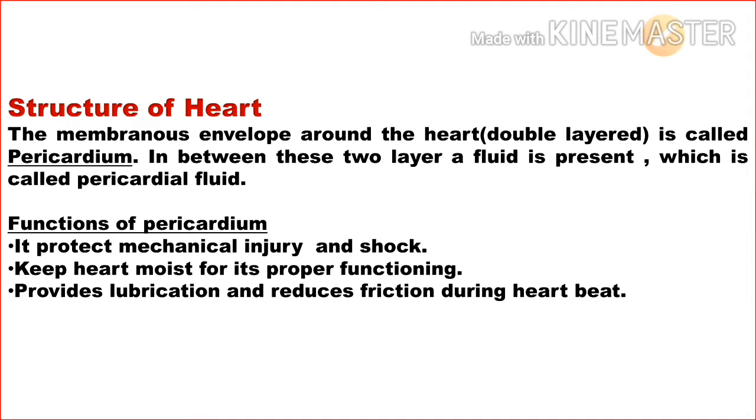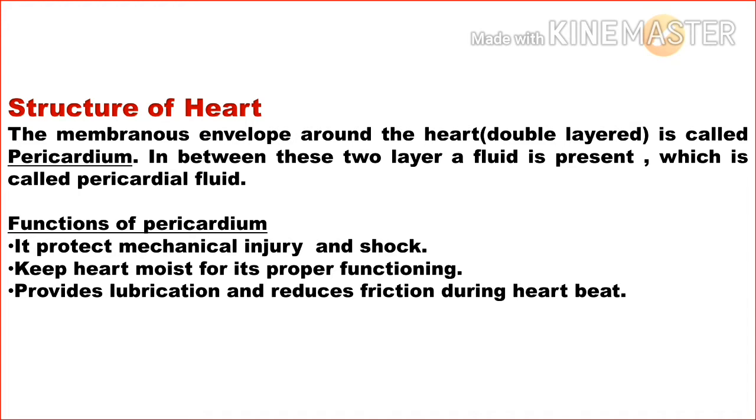So the covering structure of a human heart is the pericardium, a double layered membrane. Between these two layers, a fluid is present called pericardial fluid.